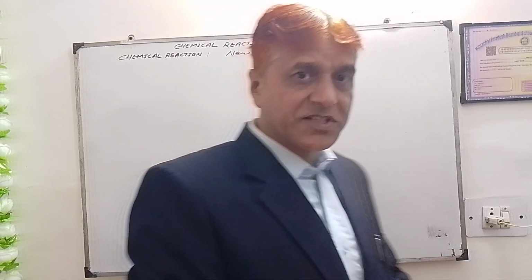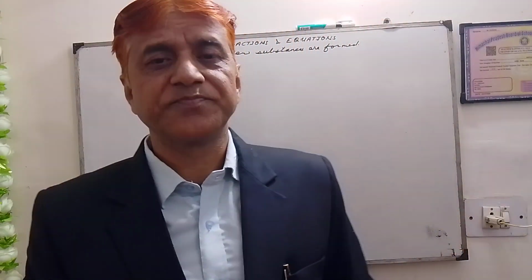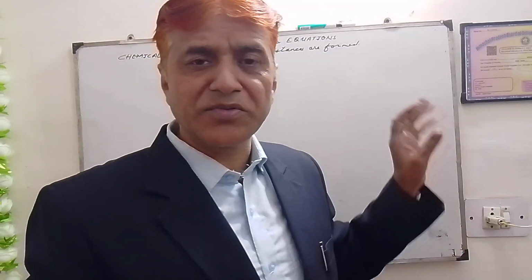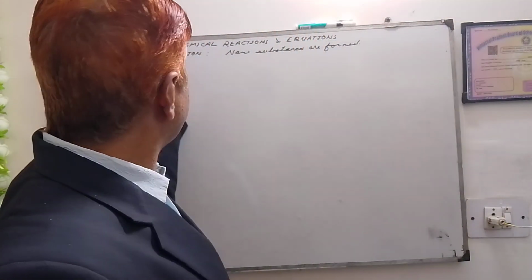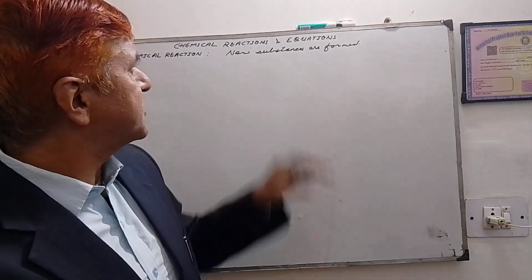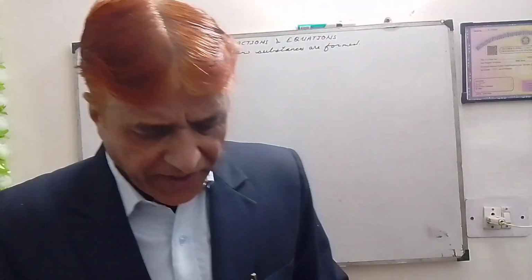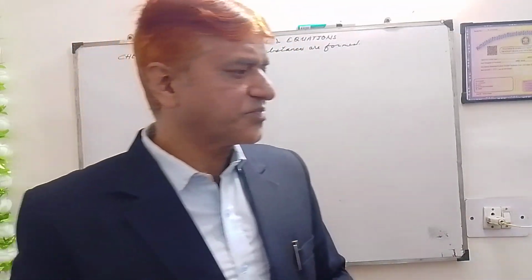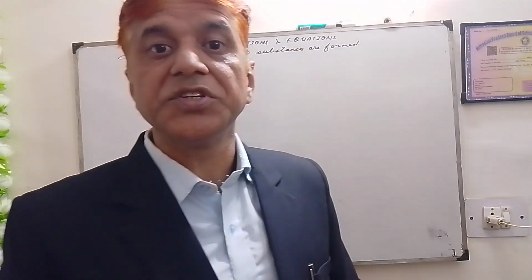Students, please take pen and notebook with you, and note down the important points which I discuss here. You can note down with me. So chemical reaction is a process in which new substances are formed. And a chemical reaction can be represented in the form of a chemical equation.